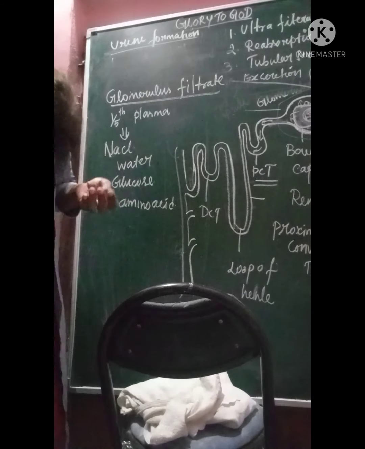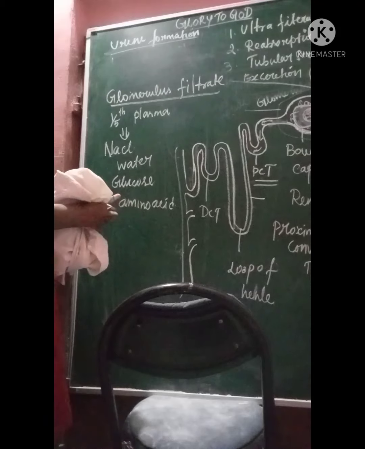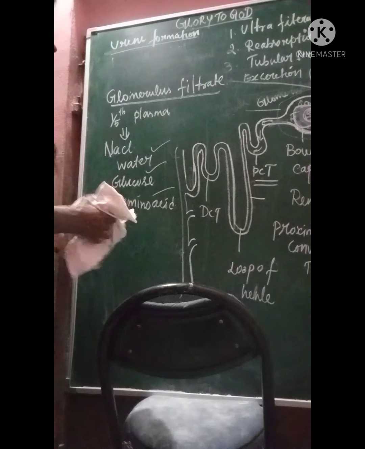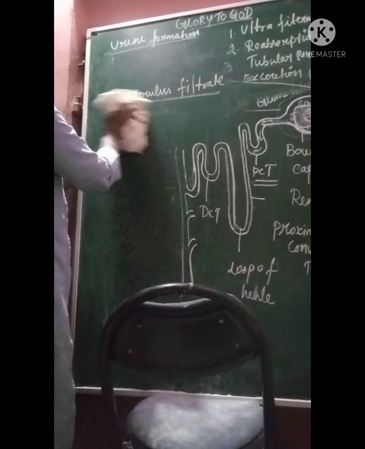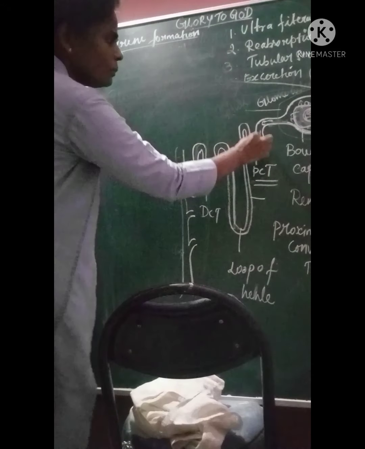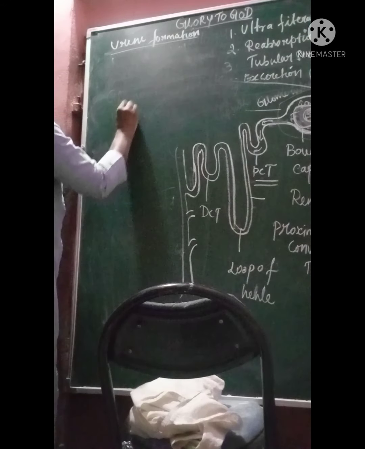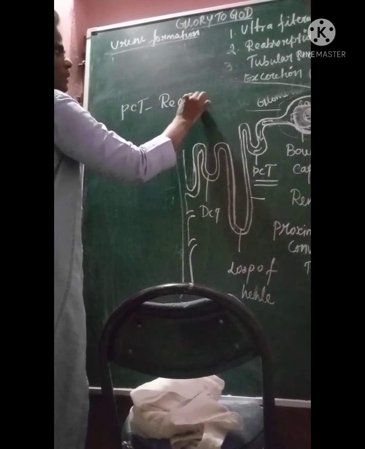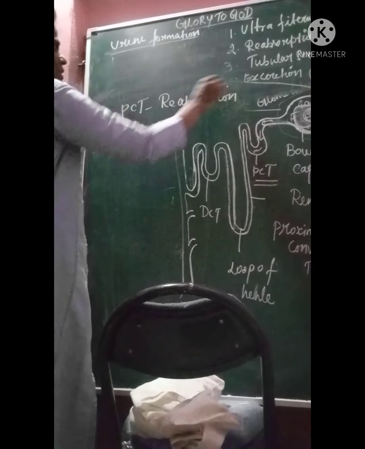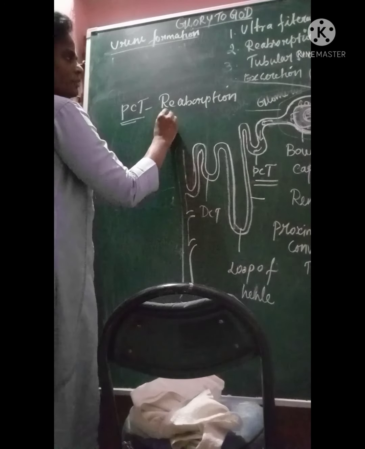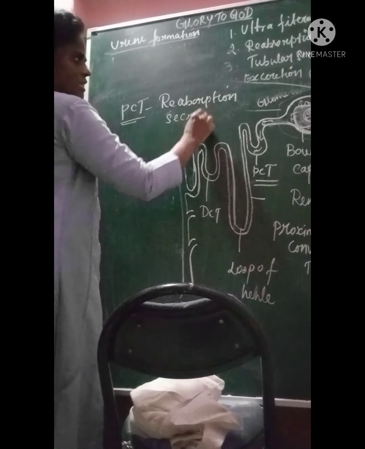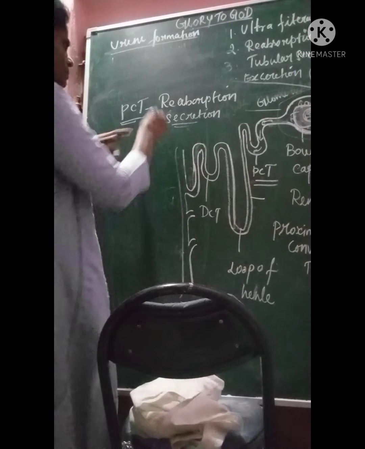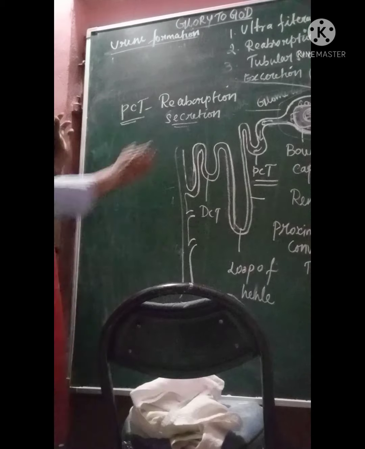Why is reabsorption happening? Because we have a lot of water, glucose and amino acids in it, so these shouldn't go to the urine. That's the reason when the glomerular filtrate passes through the proximal convoluted tubule, the PCT, reabsorption happens and also a little bit of secretion. Not too much secretion, only a little bit takes place in the proximal convoluted tubule.